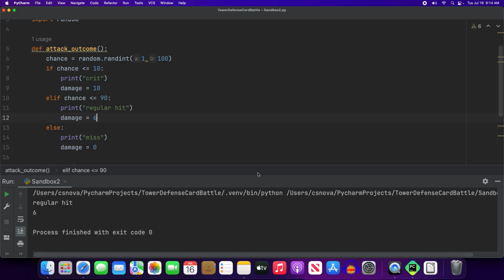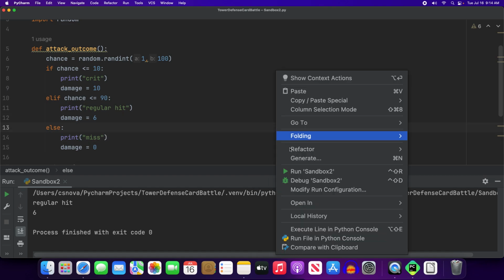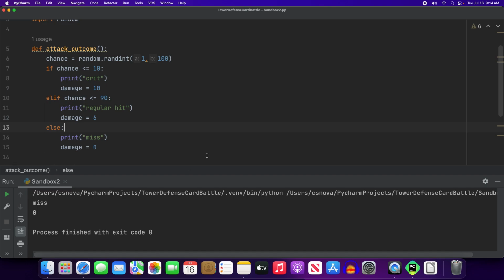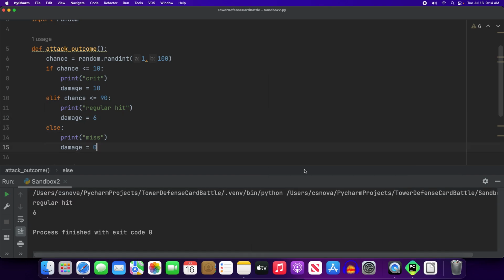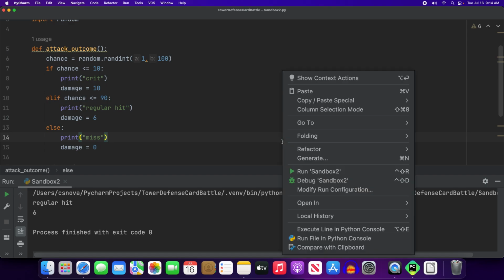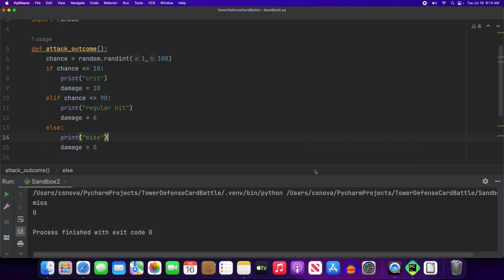Another regular hit. Another regular hit. And again. And that's going to happen a lot because 80% of the time it should be the regular hit. We got our first miss. Another regular hit. If we don't get a crit soon, I'm just going to move on anyway. One more try. Miss again, okay.